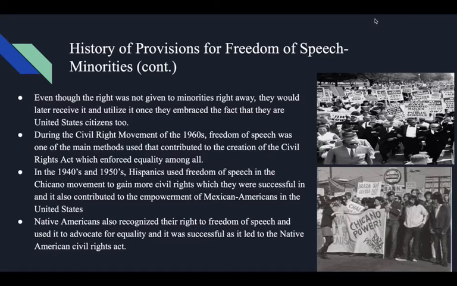During the civil rights movement of the 1960s, freedom of speech was one of the main methods used that contributed to the creation of the Civil Rights Act, which enforced equality among all.